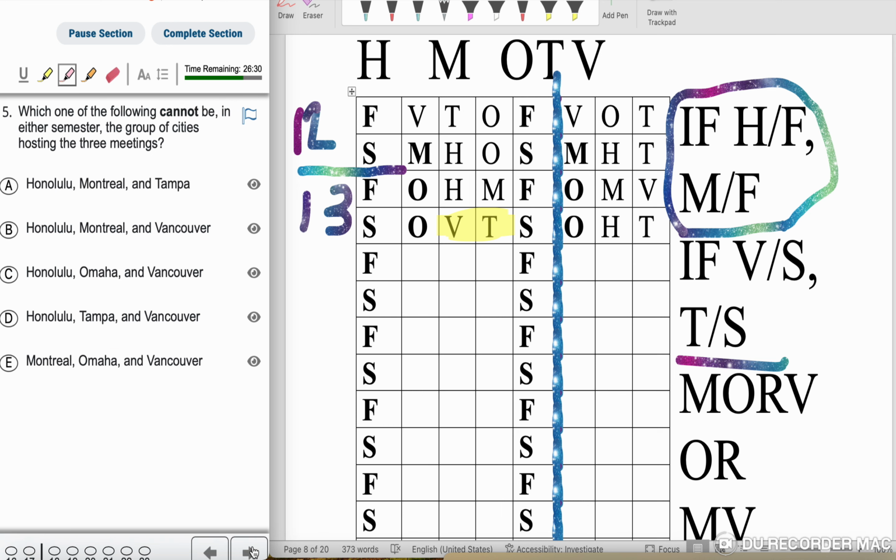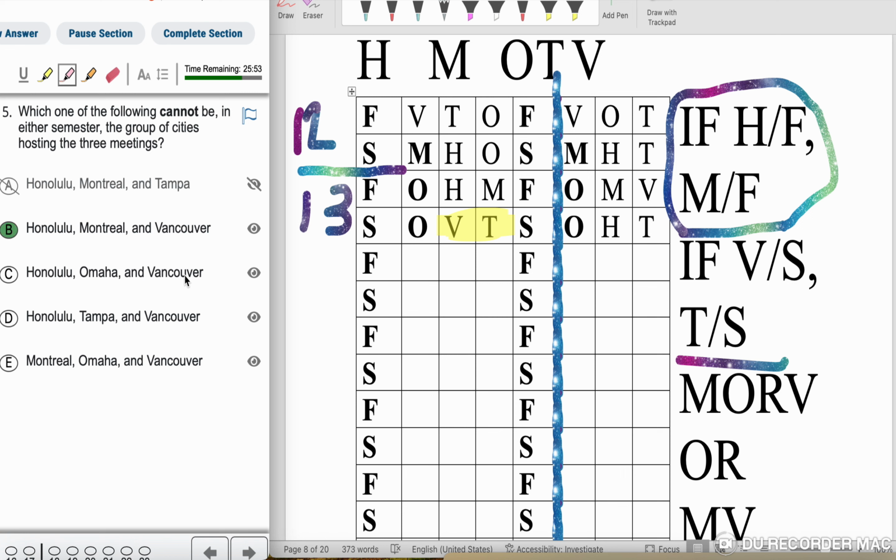15. Which of the following cannot be in either semester in the group cities hosting in 3 meetings? With this one right now, let's see if we can answer it with just these 4 worlds that we created. Look for cannot. So if you see it, just go ahead and eliminate it. HMT. I see it right here. HMT, so I'm going to go ahead and eliminate it. HMV. I don't see HMV at all, so that could be it.